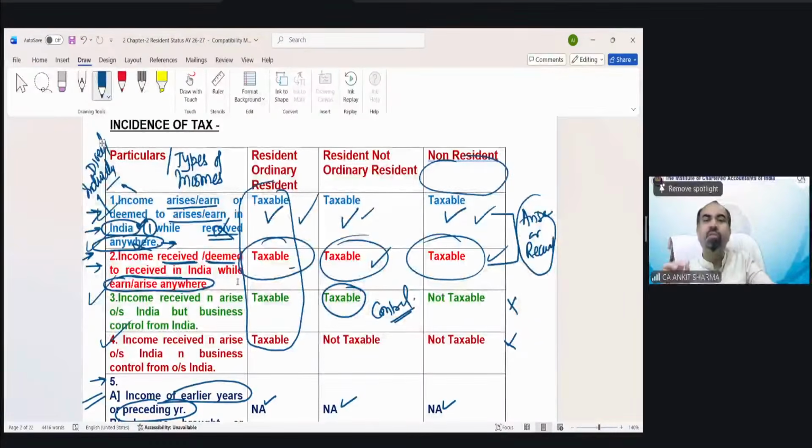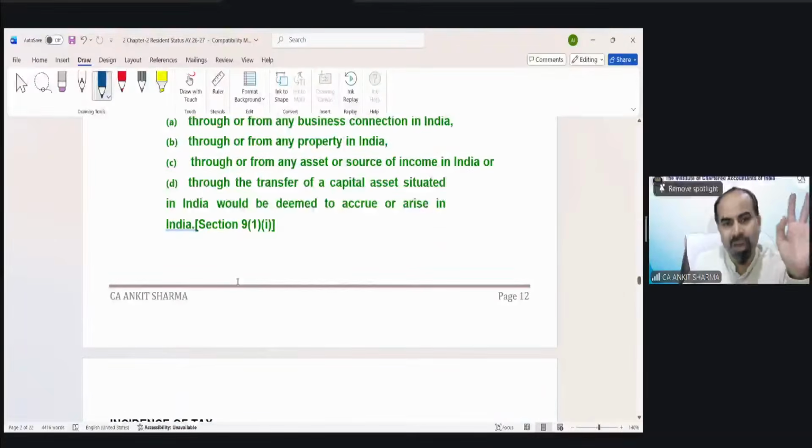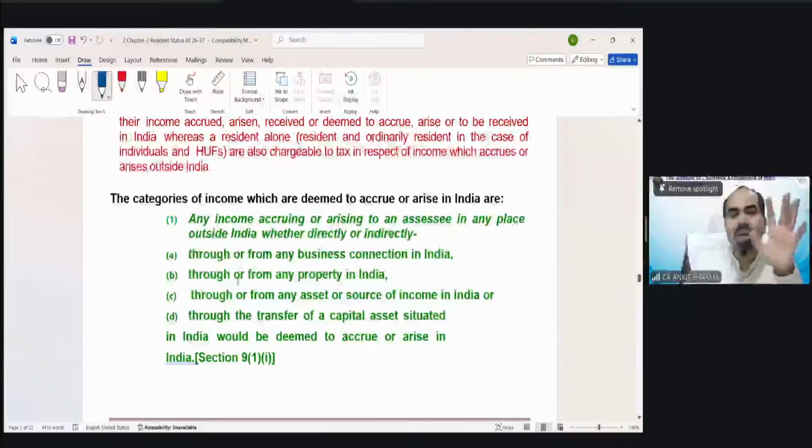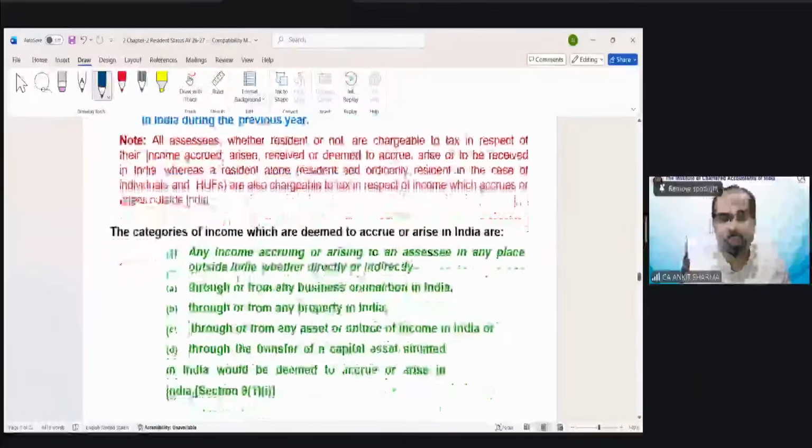What is the meaning of deemed to arise? And what is the meaning of deemed to receive? That's it. Everything else has been completed. Let me tell you, this deemed to arise and deemed to receive concept is purely theoretical. Few provisions are there that are going to be explained. But now you can see Chapter 2 is technically 90% completed. The technical part is done. Now only theoretical and basic information needs to be understood.